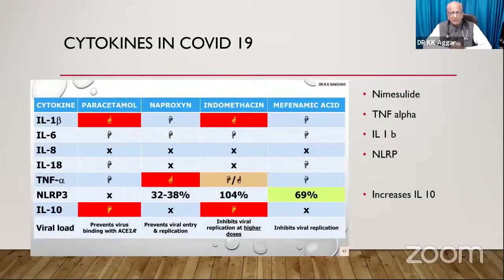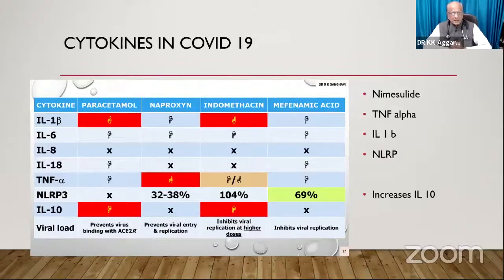Now let us see, before we go back to each fever, what are the drugs which we can use in this COVID, because this is no more a simple fever, it is fever with inflammation. So we have paracetamol, naproxen, indomethacin, mefenamic acid, and nimesulide. And if you say only three drugs reduce TNF alpha, that is naproxen, mefenamic acid, and nimesulide. So therefore, the drug of choice here will be a choice between naproxen, mefenamic acid, and nimesulide.